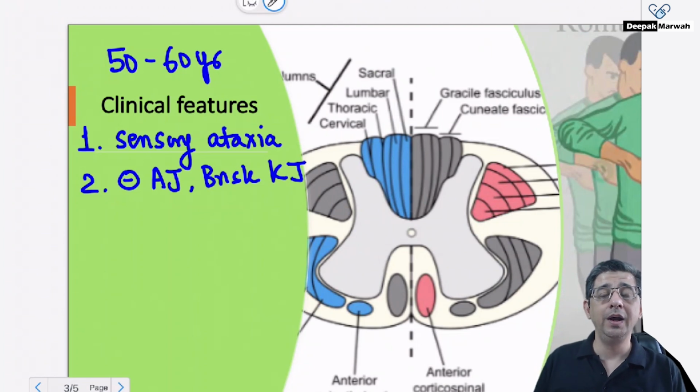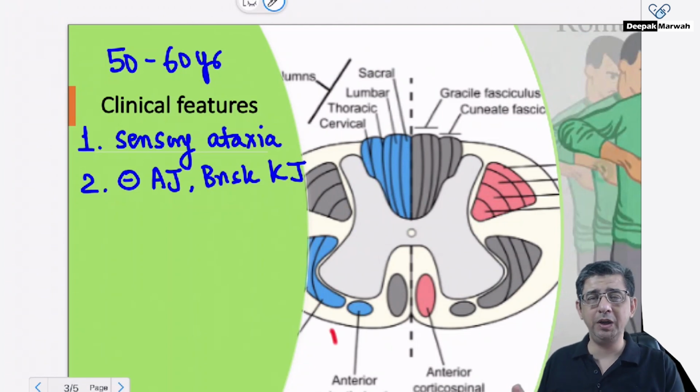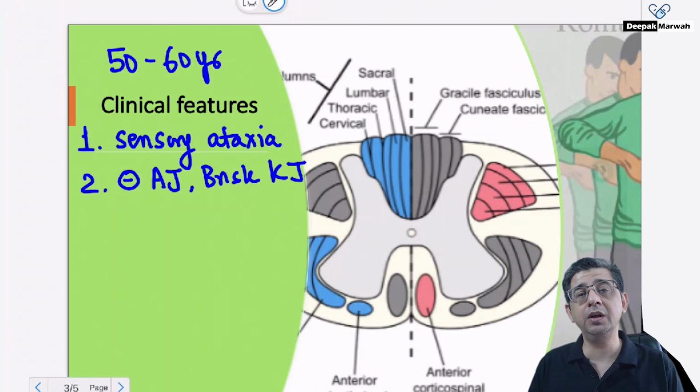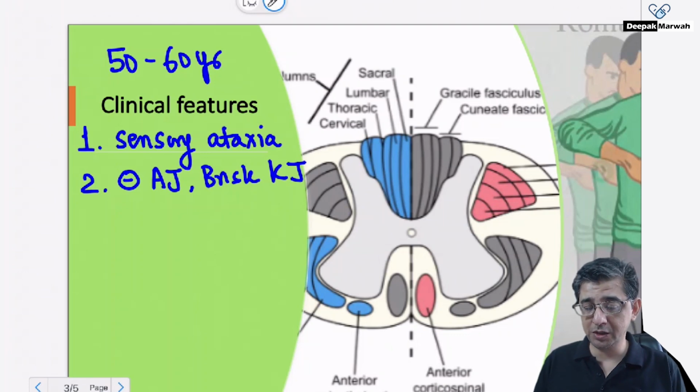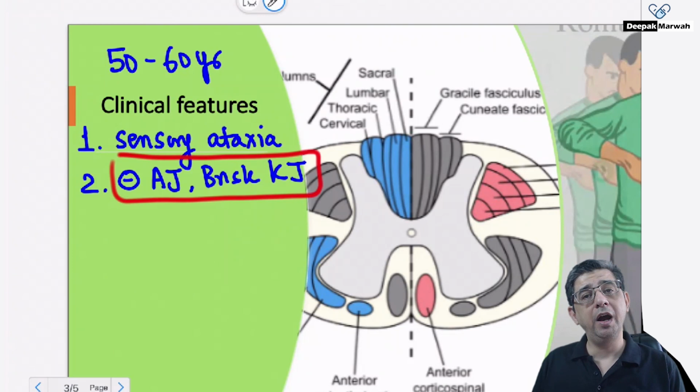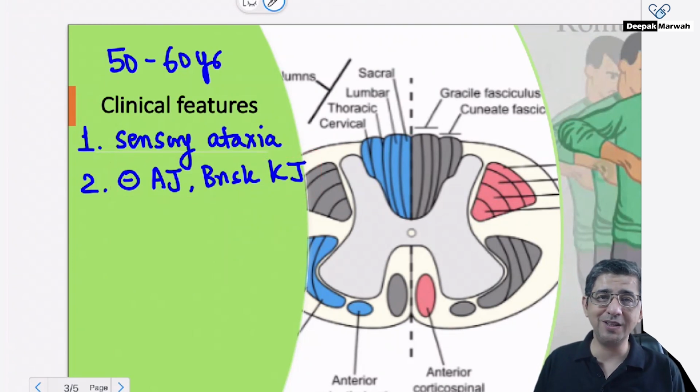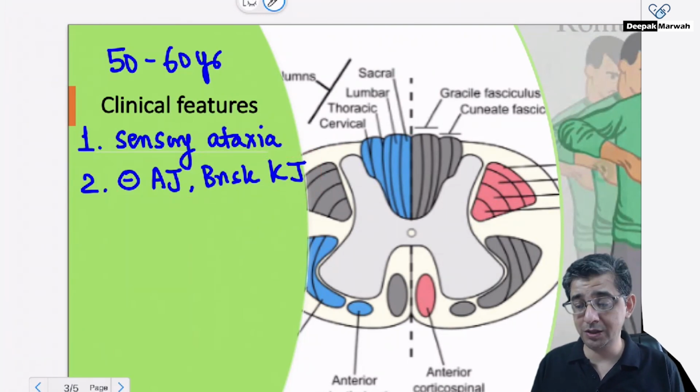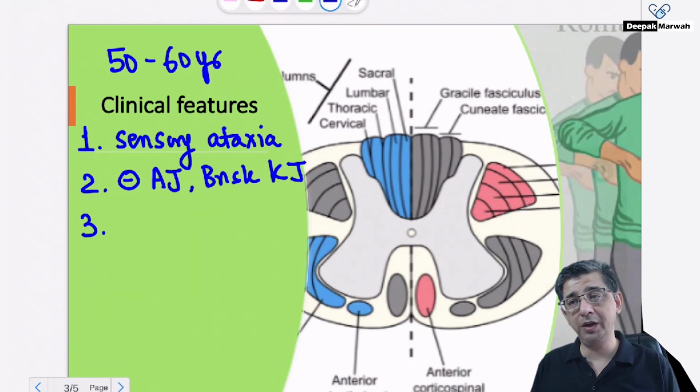highlighting at the moment. And though I've described this in the AIIMS solved paper, I thought I'll just make a video on this so that you can refresh the information. I repeat the fact once again: this particular statement is described by me, and in the textbook, in fact, for Friedreich ataxia, subacute combined degeneration, and even for copper deficiency myelopathy. So that's a very peculiar statement that I made.